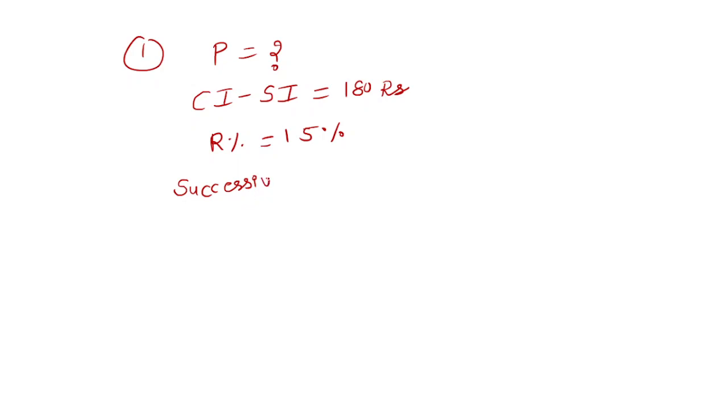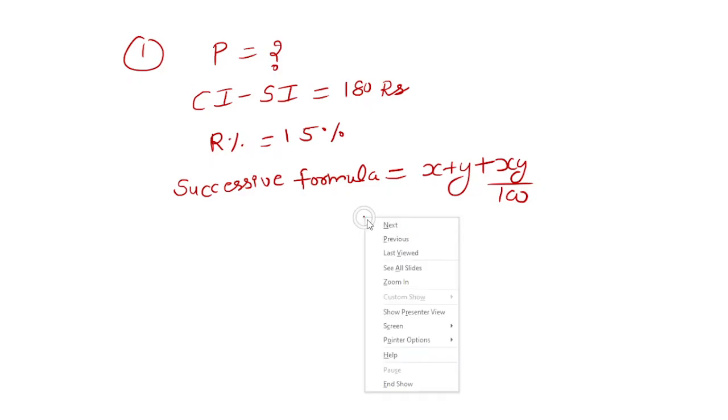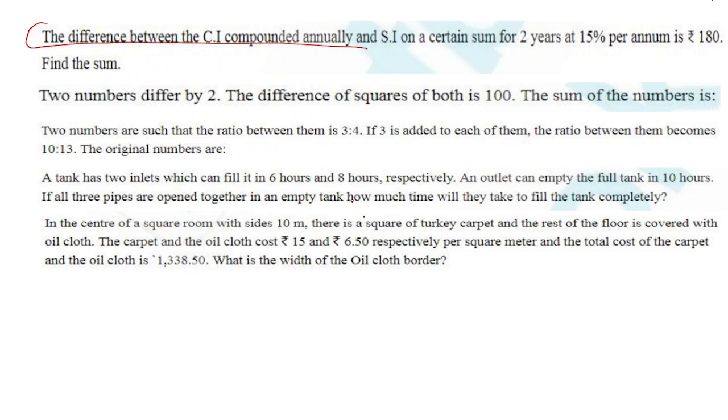Successive formula, that is x plus y plus xy by 100. Here the rate of interest is for 2 years. Let me show you. The rate of interest is for 2 years. So let's go to the next page.